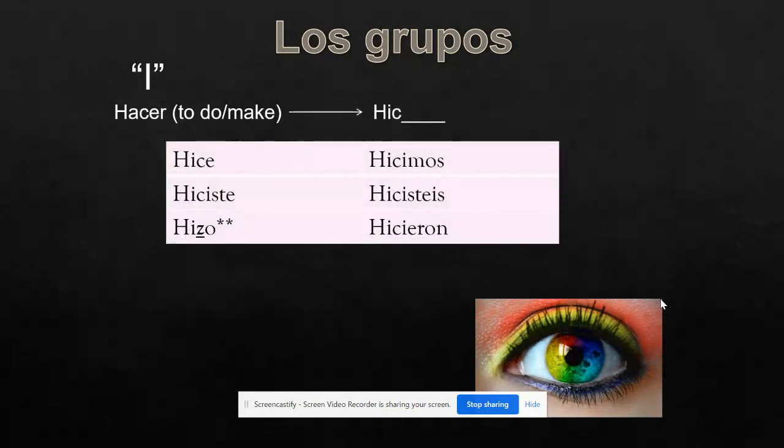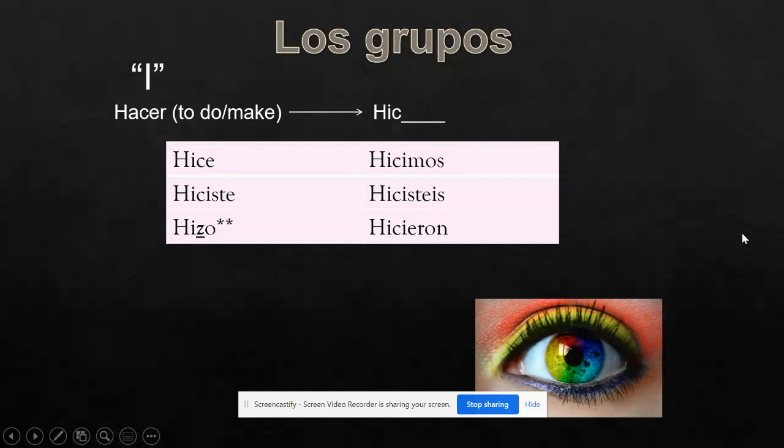In the yo form, we have hice. Remember, you don't pronounce the H at the beginning of a Spanish word, so you just start with the I. Hice is the yo form. In the tú form, hiciste. Él, ella, usted, hizo. Notice that the C changes to a Z for this form. For nosotros, hicimos. Vosotros, hicisteis. And ellos, ellas, ustedes, hicieron. You'll notice that there are no accents on this verb conjugation, which makes it easy for us in La Clase de Español.